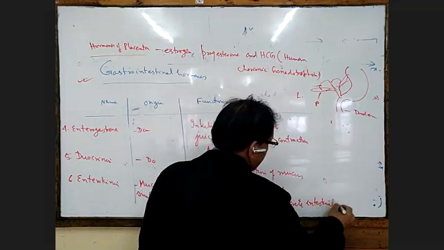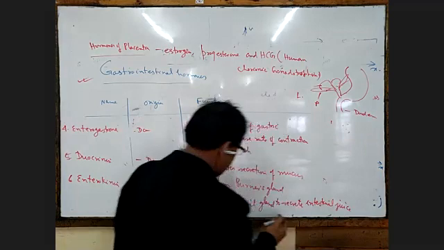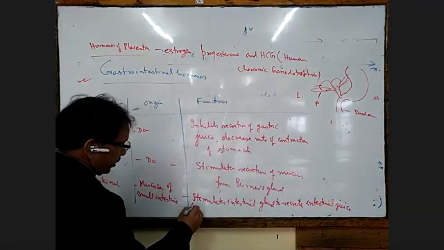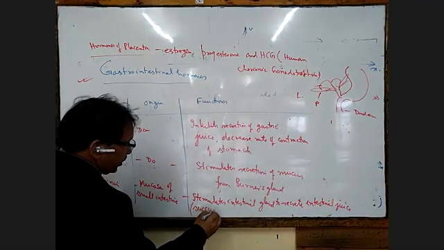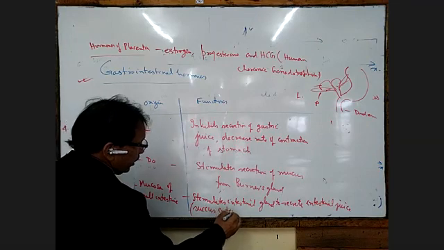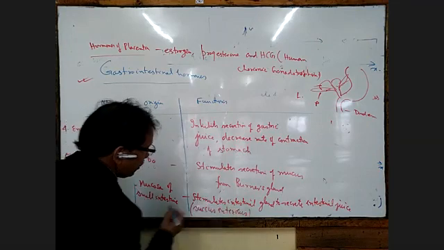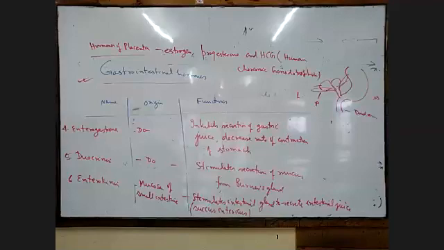Intestinal juice is called what? Succus entericus, S-U-C-C-U-S, succus entericus.